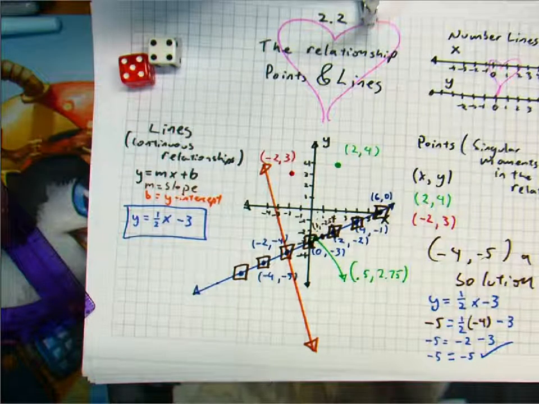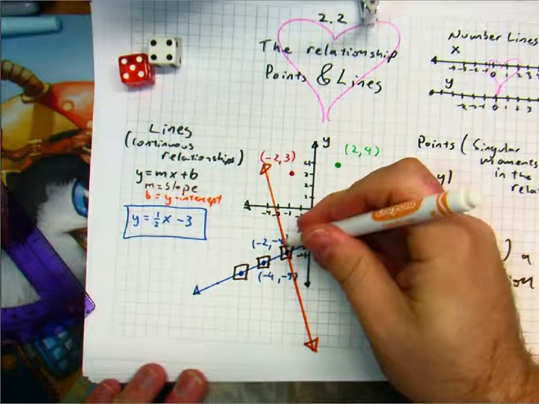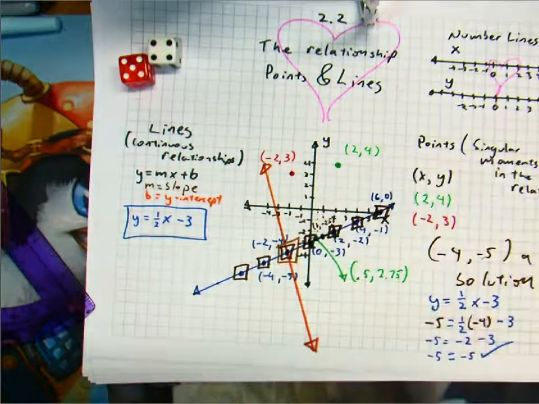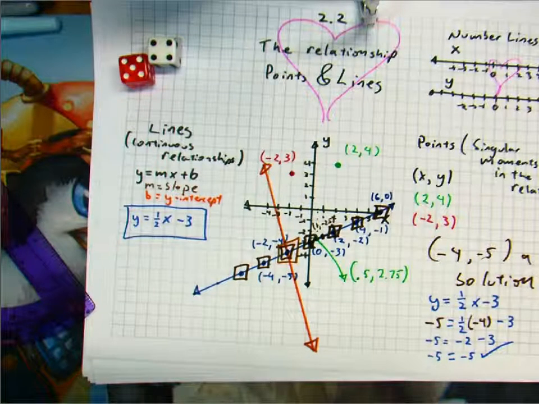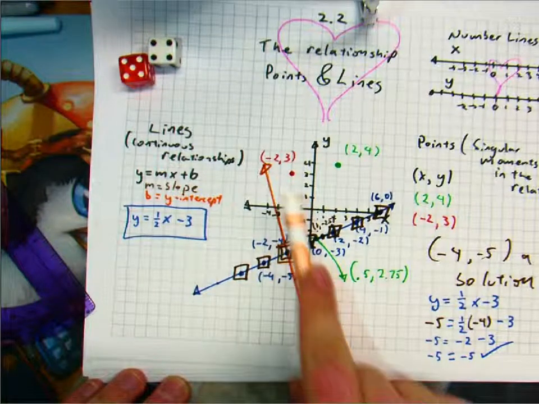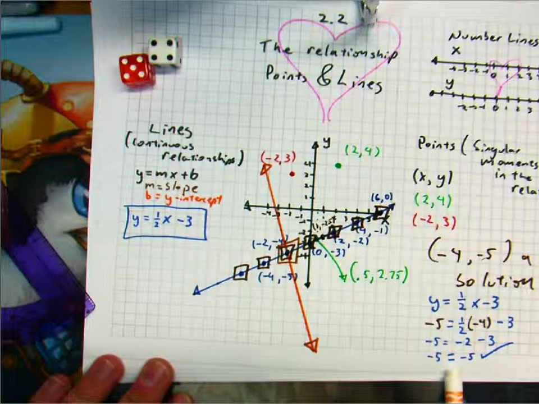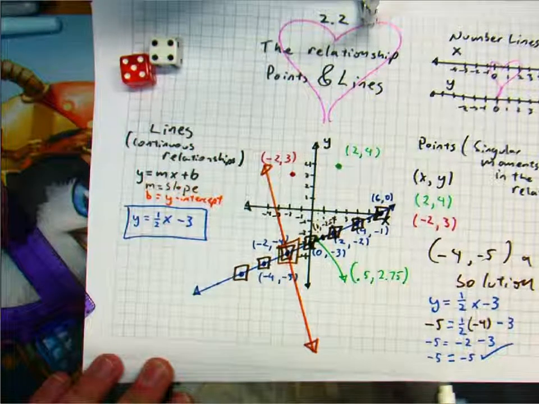But we can see that these two lines, these two relationships, are true right here at -2, -4. They're both true at the same time there. And sure enough, if we plug -2, -4 into our orange and blue, it would come out true like this. Right? Any clarifying questions?